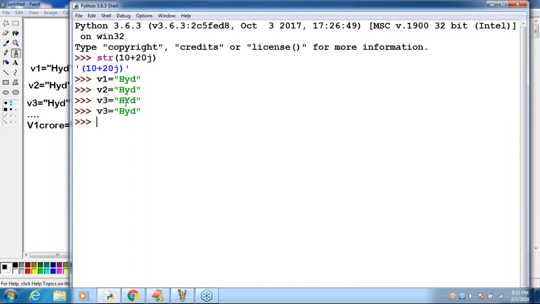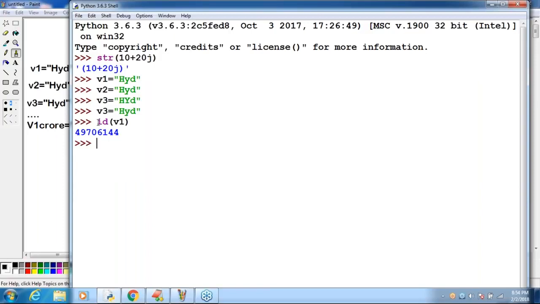Sir, can you please tell, forget about this V3, please ignore. How many Hyderabad objects did I create internally? Only one. But how many references are there? 3 references. Sir, where is the proof, sir? Very simple. id of v1, let me print. What is that value, sir?